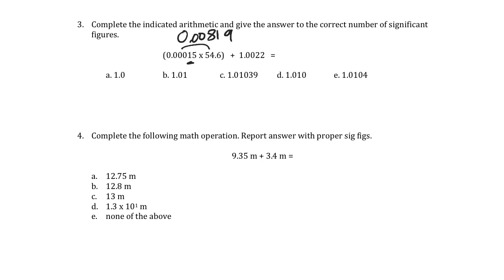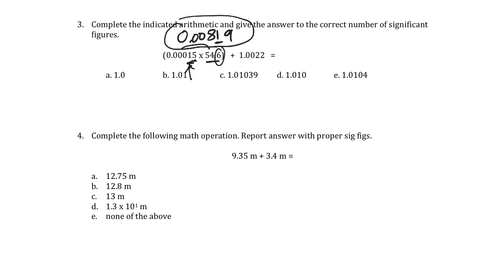Now, 2 sig figs here times 3, the multiplication rule says that a value should be rounded to the total number of significant figures as the value in the problem with the least number of sig figs. So we're looking at these values. We're all sort of assuming that this is some representative measurement, not a perfect number. It's 0.00015 with some variability in that last placeholder in the value. Same thing with 54.6, some variability. We're assuming this is some sort of measured quantity, an inexact value. The impreciseness of these values is limiting the preciseness of our calculation.